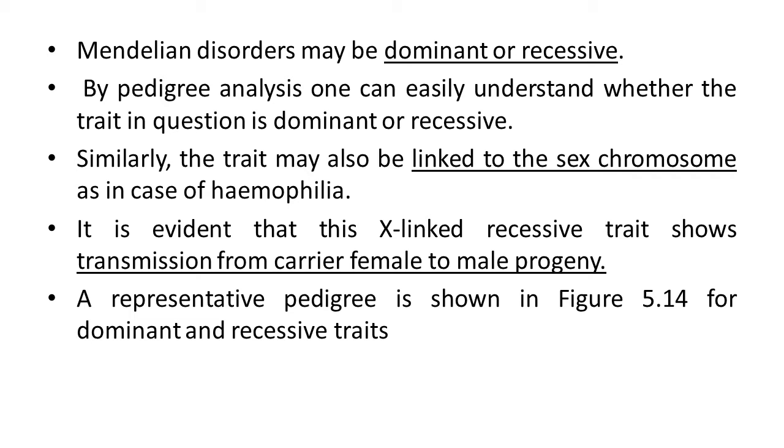By pedigree analysis, we can easily understand whether a trait is related to a dominant allele or a recessive one. At that time also the pedigree or family chart is useful to understand this effect.